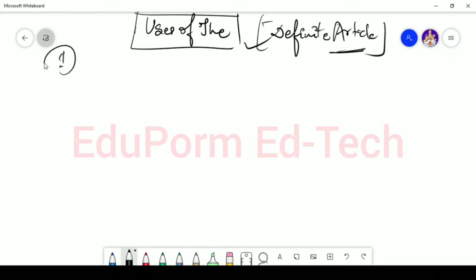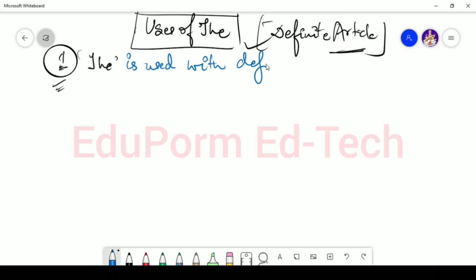Now let's talk about the first rule. What is the first use? The is used with definite noun. I have already mentioned it. I have already talked about this to you. The is used with definite noun.